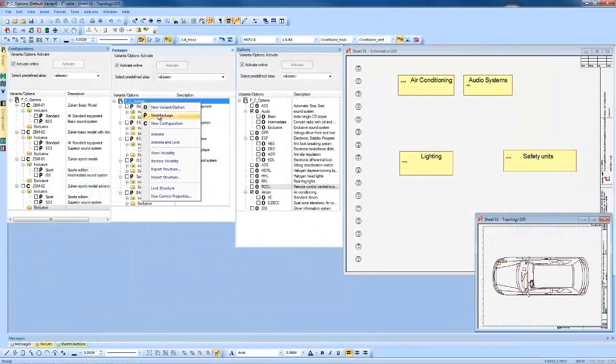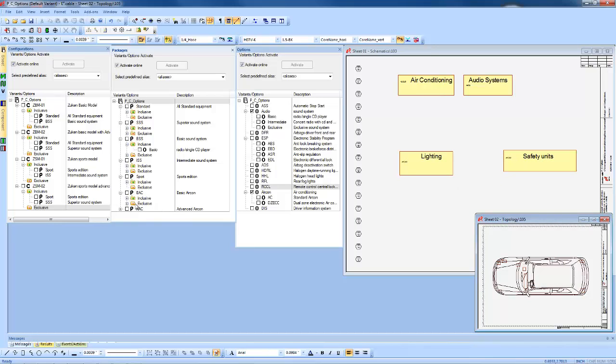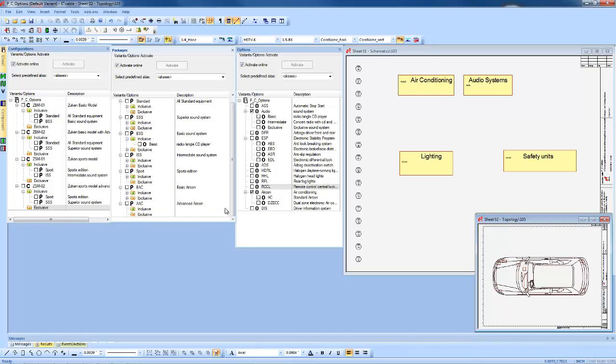Key to many automotive designers is the ability to handle the multitude of options, packages of options, and configurations of their designs. E3.series, with its built-in configurations and packages functionality, allows users to determine all possible options on a vehicle. Options can be determined independently and imported over the top of existing designs. Likewise, known good configurations can be exported for later use.